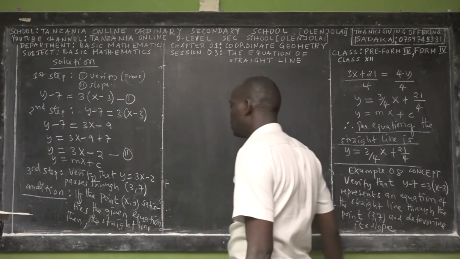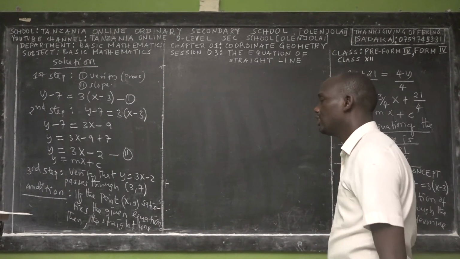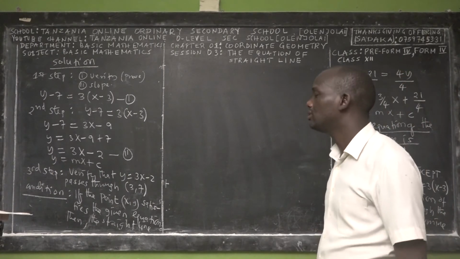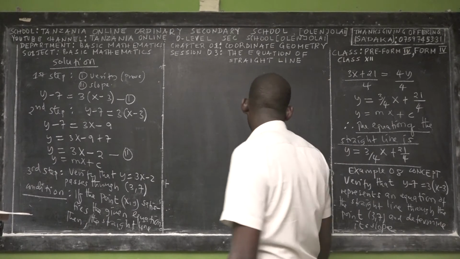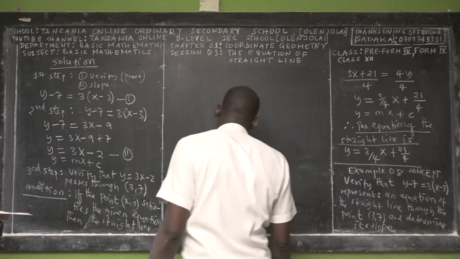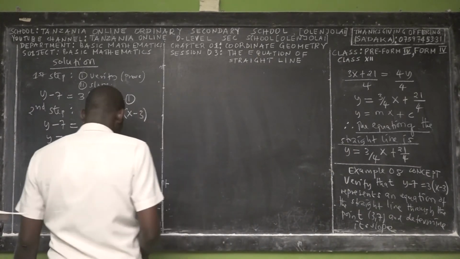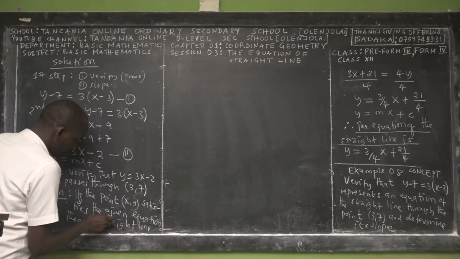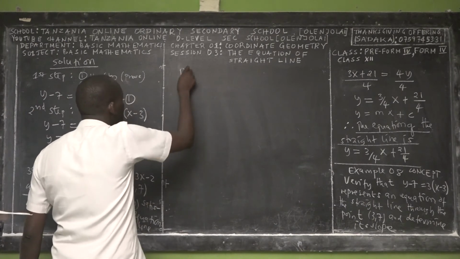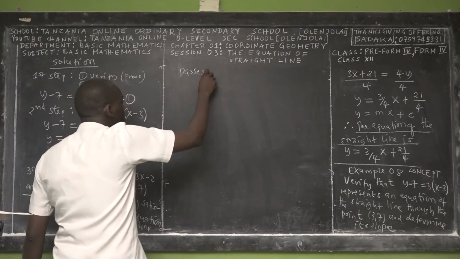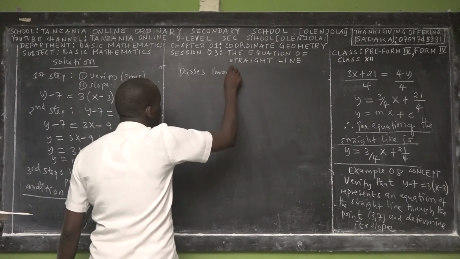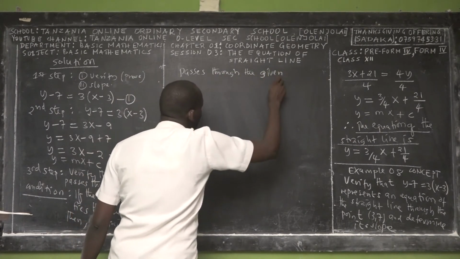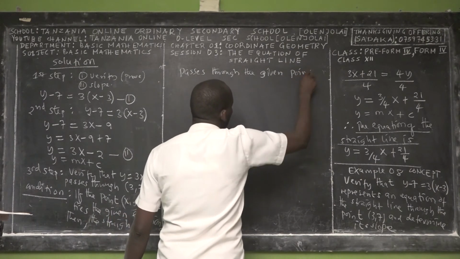When the point does not satisfy the equation of the straight line, then you conclude that the line does not pass through that point.